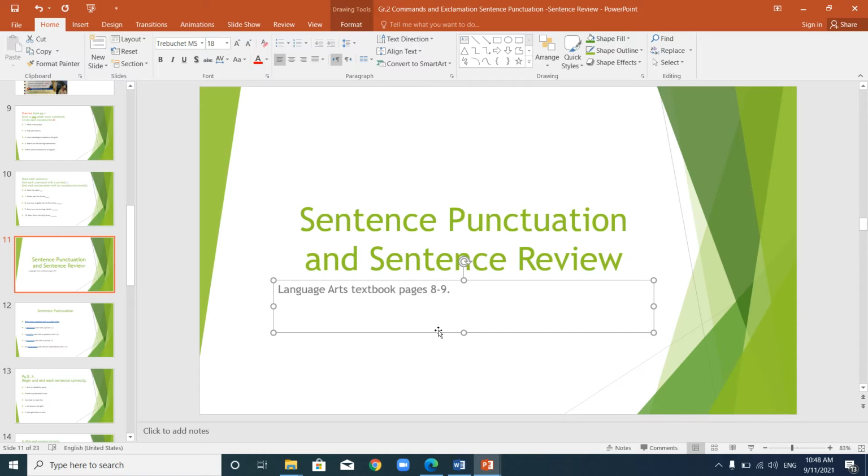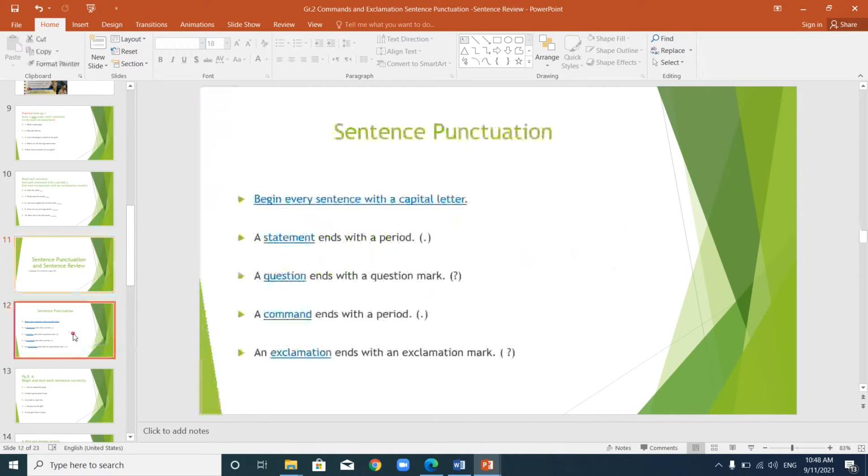Hello, grade 2. This is our next lesson, and our next lesson is about sentence punctuations and sentence review. In our last lesson, we took the last two types of sentences, which were command and exclamation. We also mentioned that we have 4 types of sentences, right? Let's revise